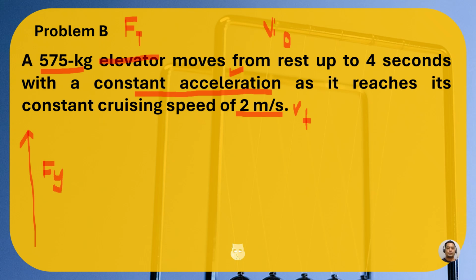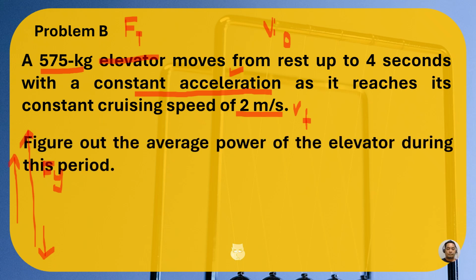We try to analyze what the forces along the y-axis are. Of course, we have the tension force going up, and going down we have the weight force or mg. Plus, we have an upward acceleration there. So these are our vectors. Now figure out the average power of the elevator during this period. Just the average power. That's our task in this problem.